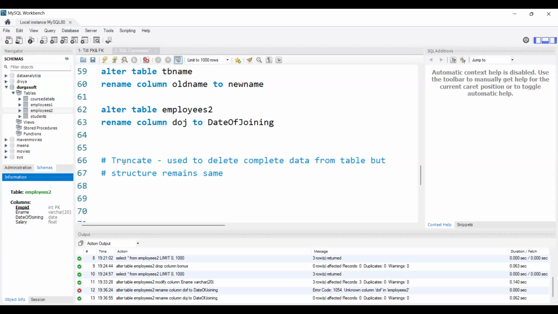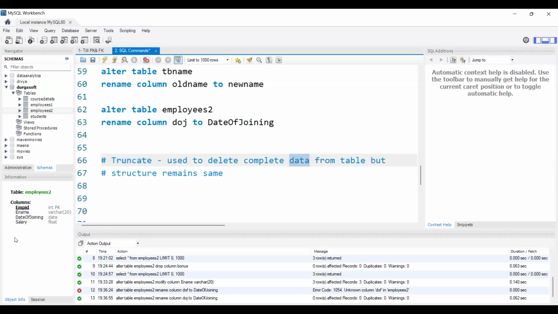Instead of that, we have truncate. If we use truncate for this table, it deletes the complete data. Whatever data is inside, it will delete, but the structure remains the same. That means it keeps the same column names, same data types, and if we already declared any primary key, foreign key or composite key, it will keep all of them as they are. It just removes the data inside the table.